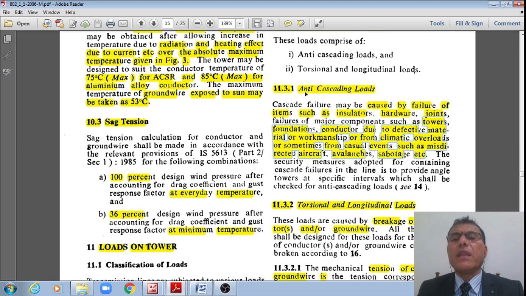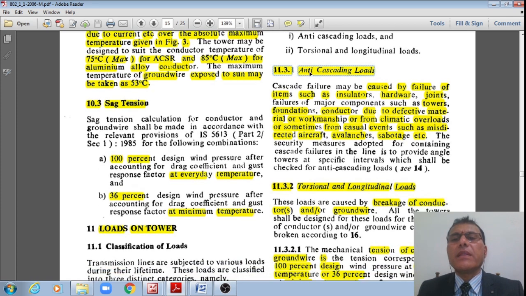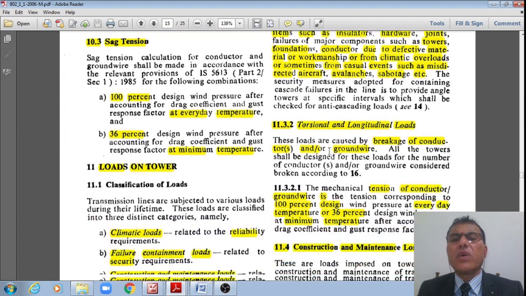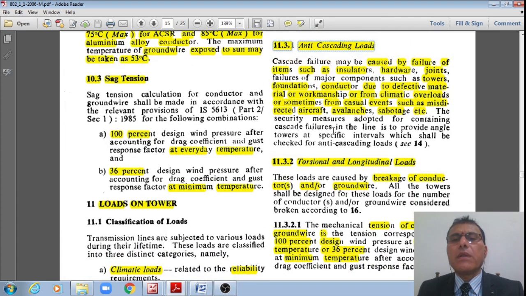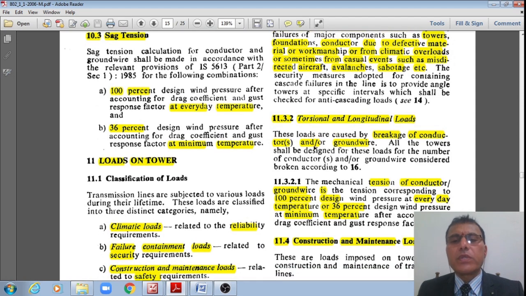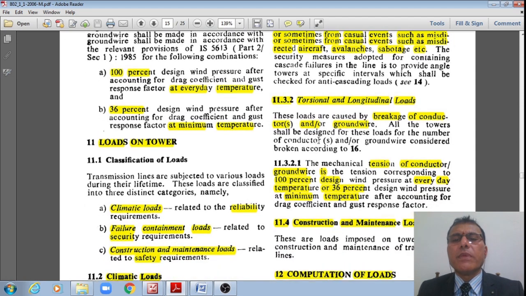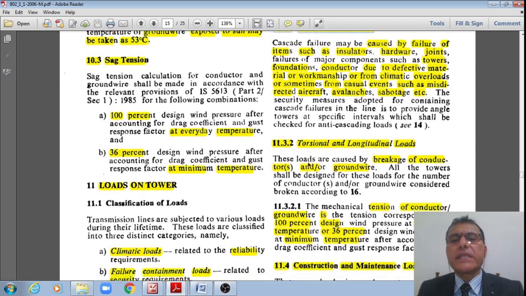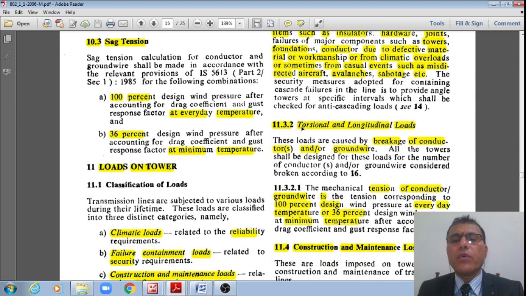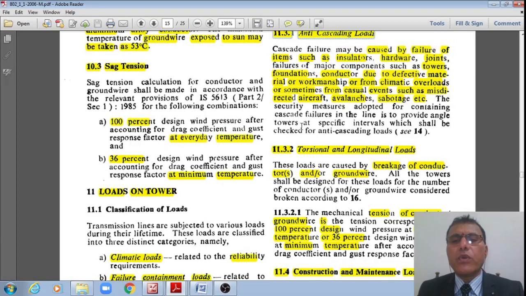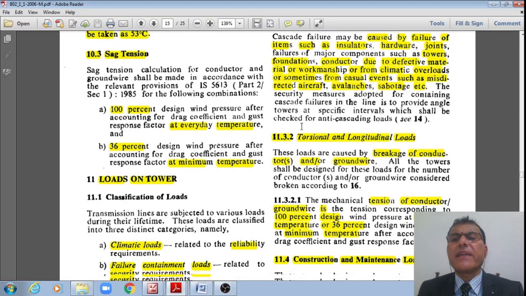All these will be taken care of in the anti-cascading loads, right? Therefore they will be covered under anti-cascading loads. Therefore these are what are called the cascading failures, meaning the catastrophic failure will be there in such case, right? Without giving due notification, they will be failing, right?